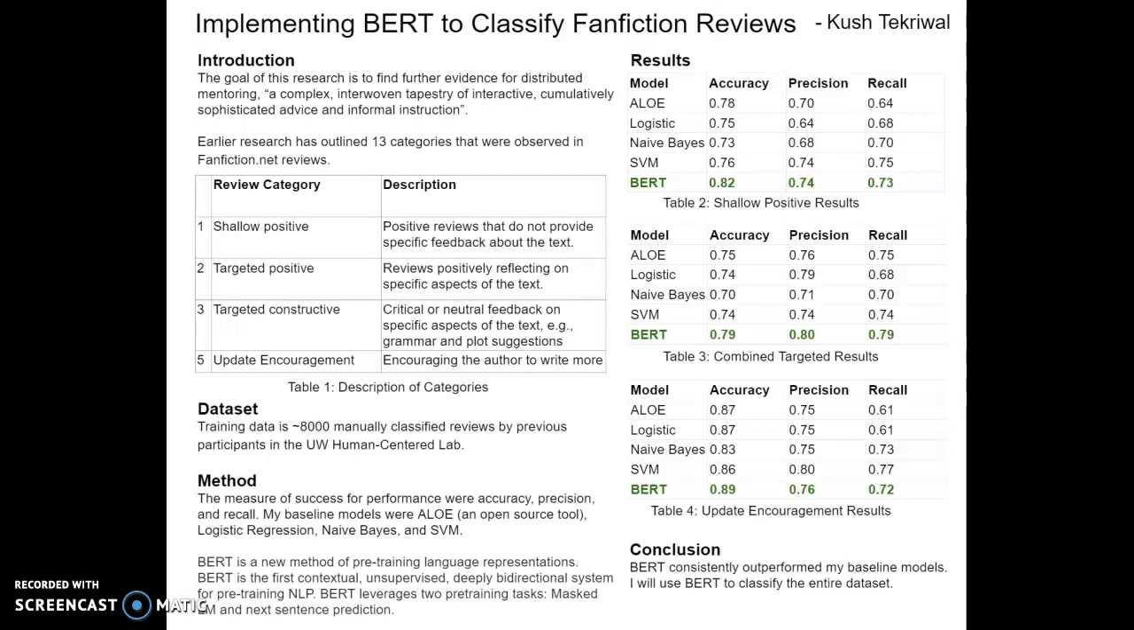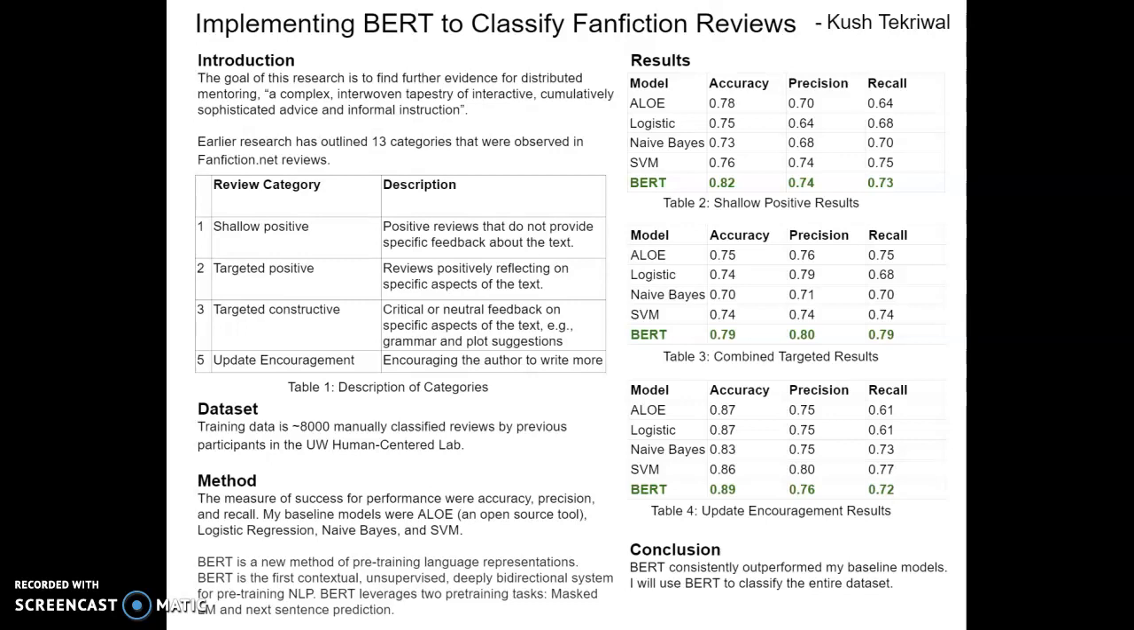Similarly, update encouragement reviews encourage the author to write more. An example review would be, "please update soon." So my task was to classify each of the reviews into one of these 13 categories. Now my training data was around 8,000 data points that were manually classified by previous participants at the UW Human-Centered Lab. I split these 8,000 reviews into my training and testing data, and the results that are shown on the right are evaluated on my test data set.